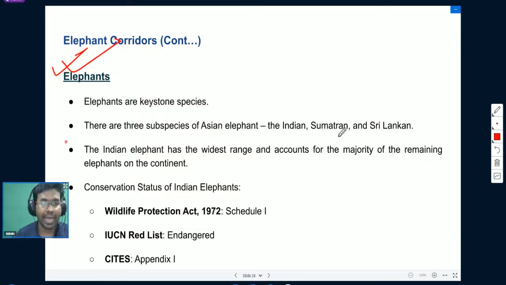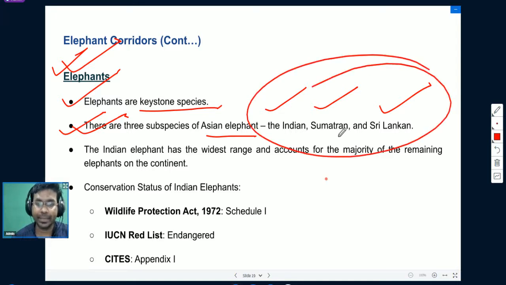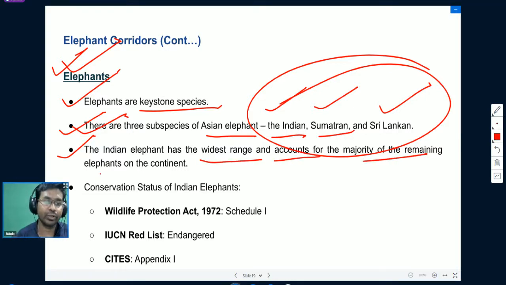Okay, so elephants are keystone species. In Asia we find three subspecies of elephants. They are the Indian elephant, Sumatran elephant, and Sri Lankan elephant. The Indian elephant has the widest range and accounts for the majority of the remaining elephants on the continent.